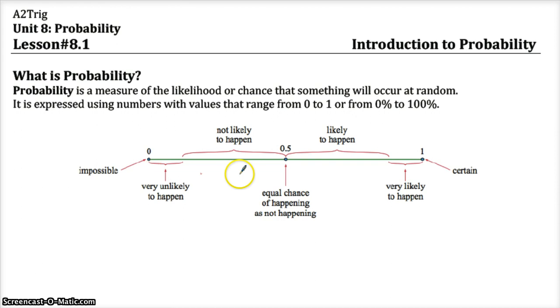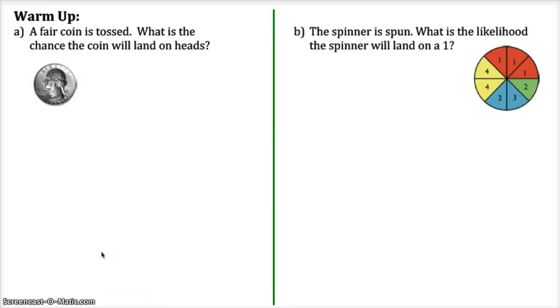0 means things are impossible. 1 means it's absolutely certain. And you can see the scale in between. So a 50-50 chance is like flipping a coin. We have no idea how it's going to turn out. And 1 is absolute certainty, and 0 is impossible. All right, so let's do some warm-up. Get your head around probability again.